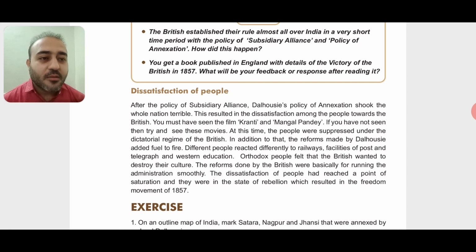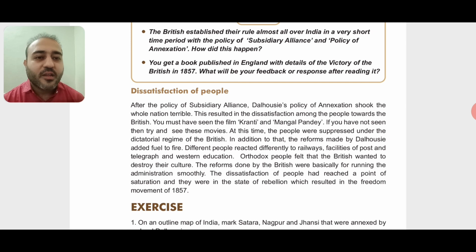The reforms done by the British were basically for running the administration smoothly. That is the management, doing the management easily. The dissatisfaction of people had reached a point of saturation. Point of saturation means the highest level beyond which you cannot go. So the dissatisfaction among the people had reached a point of saturation.